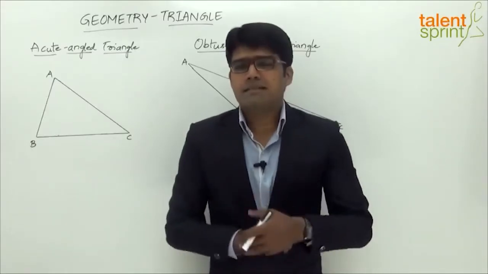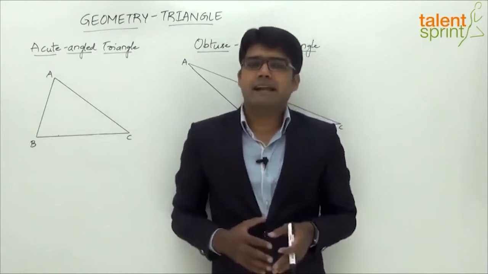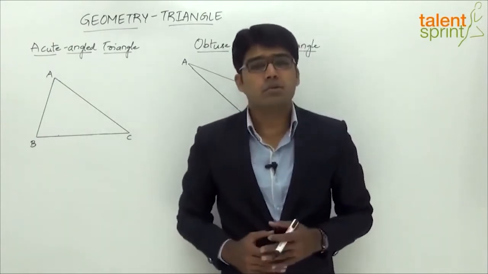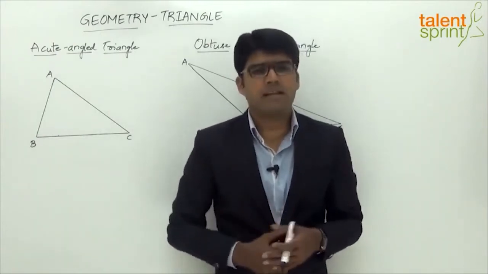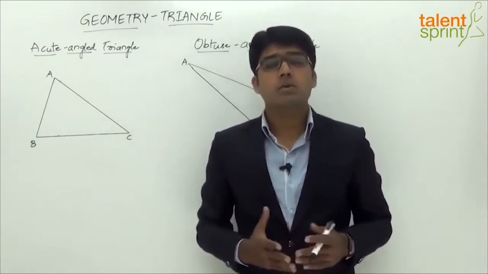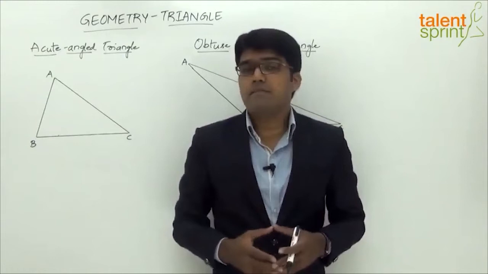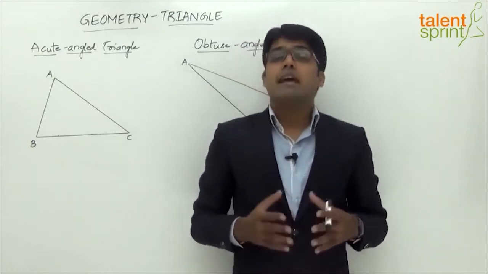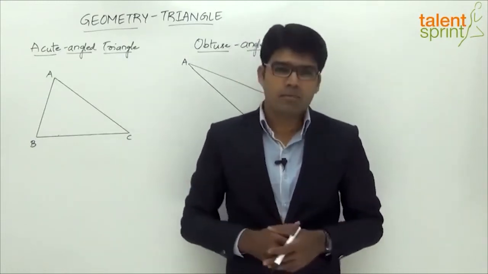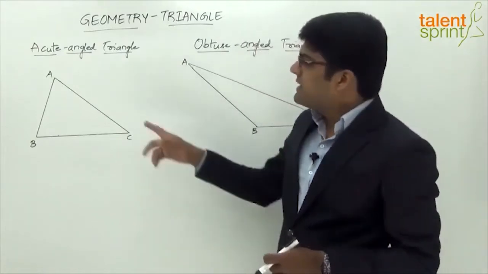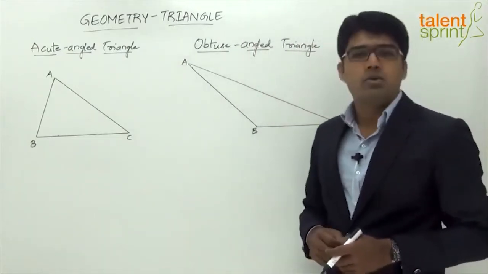As per the Pythagoras theorem, we know that in a right angled triangle, AC squared will be equal to AB square plus BC square. That is, the hypotenuse square will be equal to the sum of the squares of the remaining two sides. But let us now derive similar relationships for an acute angle triangle and an obtuse angle triangle here. So as you see, the first triangle ABC is an acute angle triangle, right?